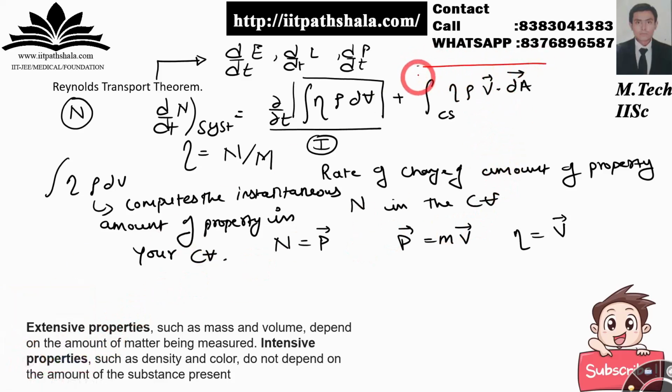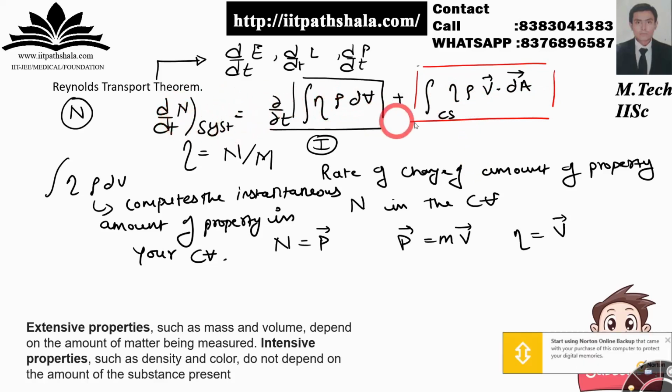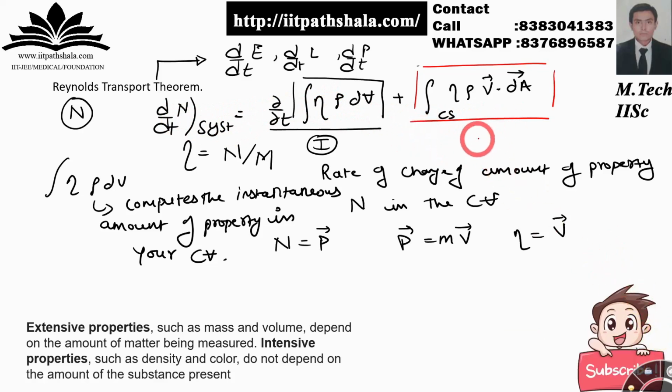Now this second term over here, as you can see, is related to your flux, as from the 12th class if I recall. So I know that it is something related to my flux itself. It is the rate at which my property n, which I am taking over here, is exiting the surface of the control volume. Fine with that? So that you have to remember.